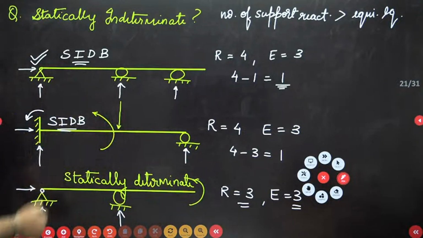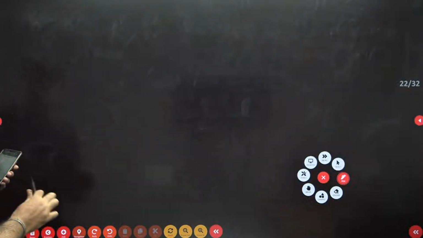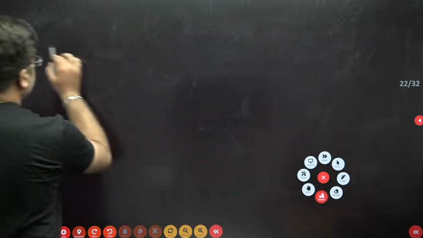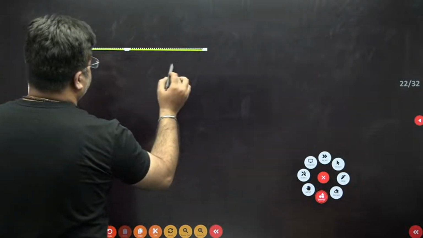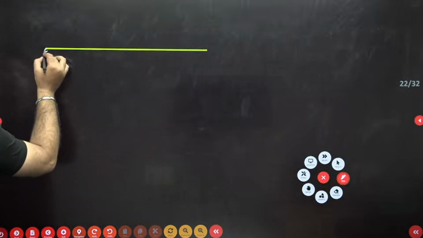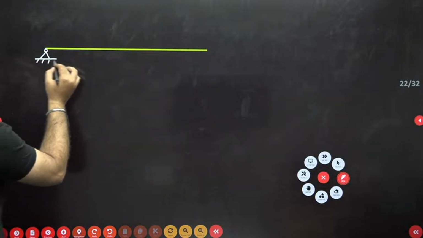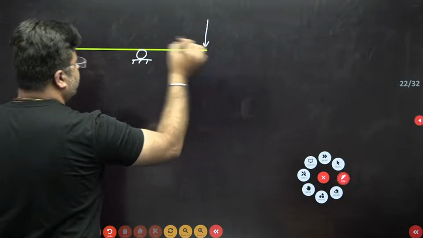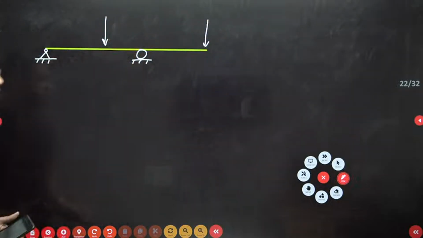These two beams are statically indeterminate. One more beam is given to us, and this beam is like this. You have again an overhanging beam in which the load is acting. Two-point loads are acting like this, one here and one here. Something like this is given to you, right?